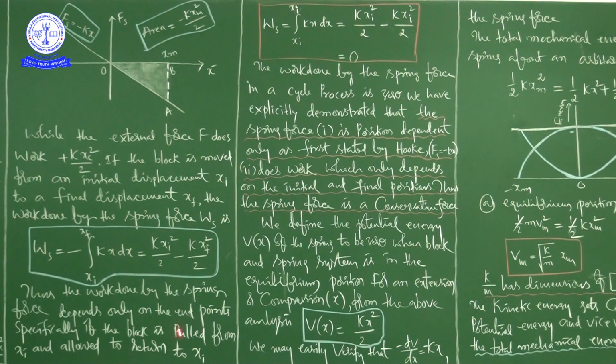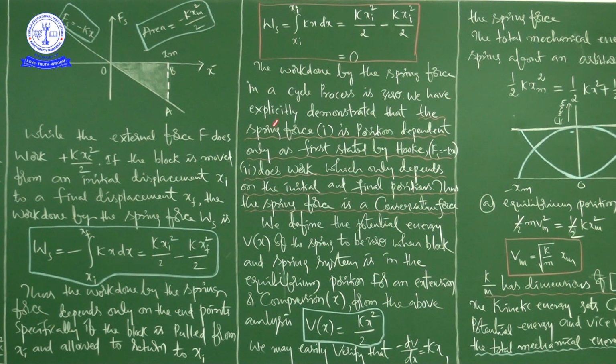According to this information, the work done by the spring force depends only on the endpoints. Specifically, if the block is pulled from xi and allowed to return to xi, then the same expression will become like this.